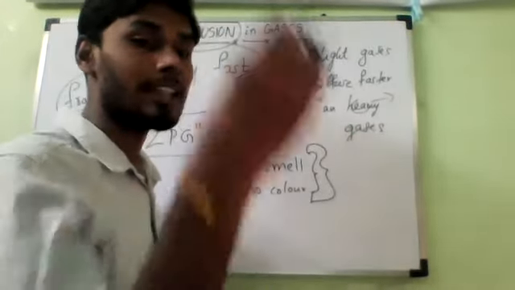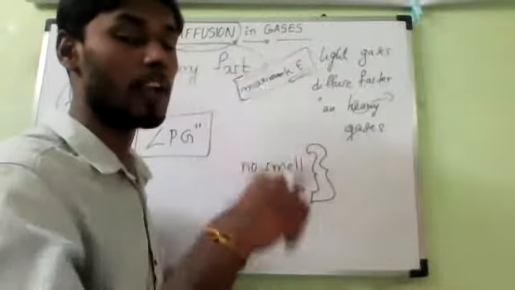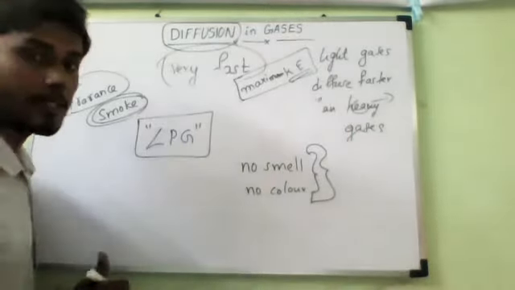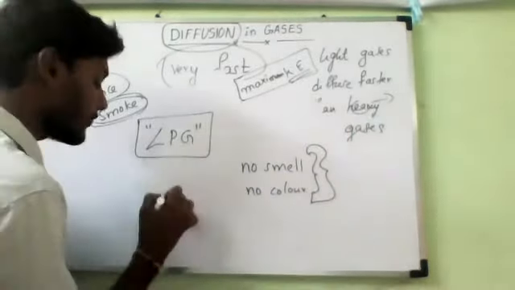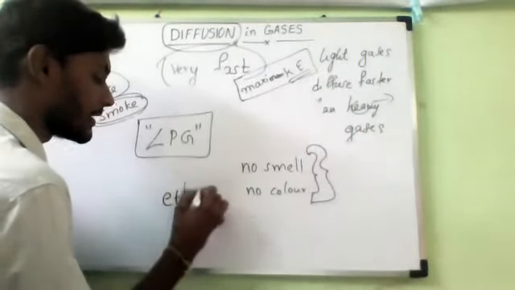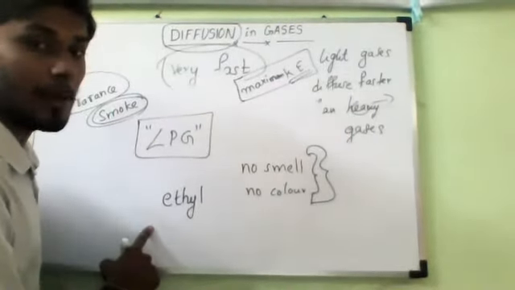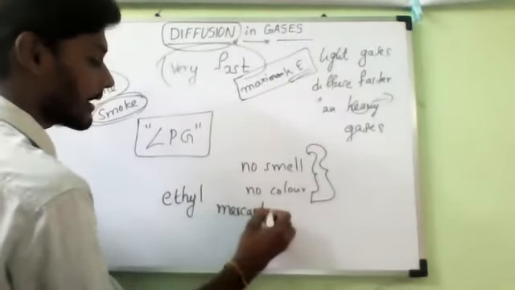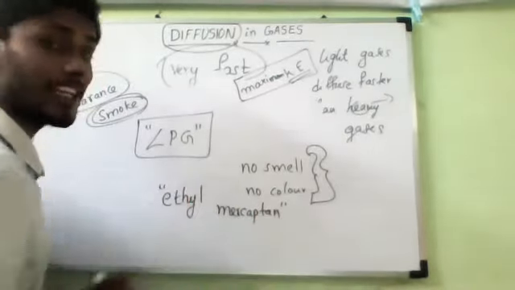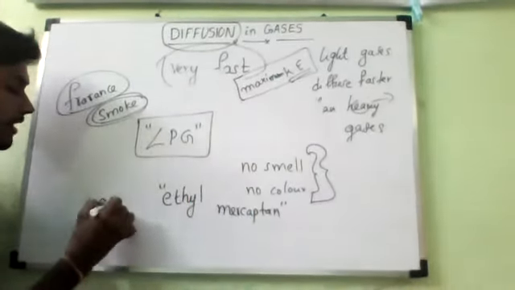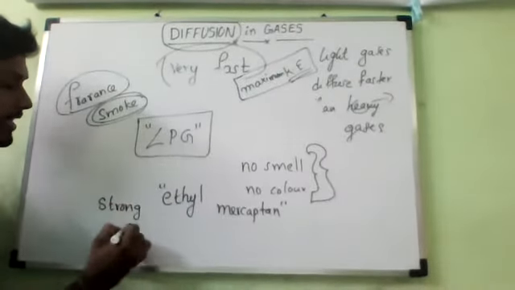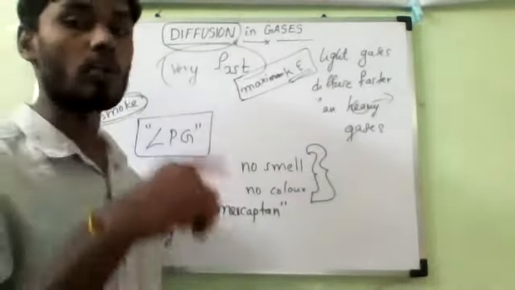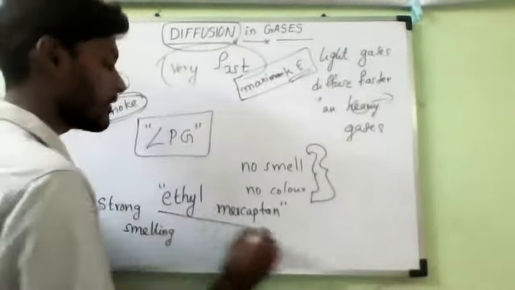That is why, while they are filling LPG, liquefied petroleum gas, in the cylinders, they add a chemical substance called ethyl mercaptan. All of you should note it down. Very important general knowledge. Ethyl mercaptan is a chemical which has a very strong smell. It is mixed with the gas so that when the gas comes out of the cylinder, this also comes out.